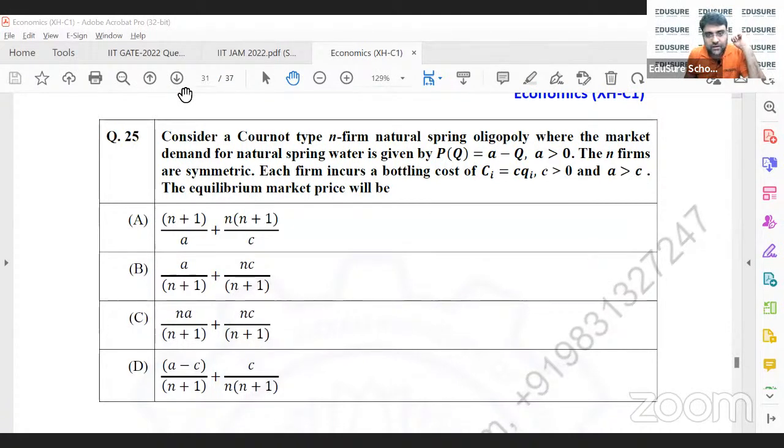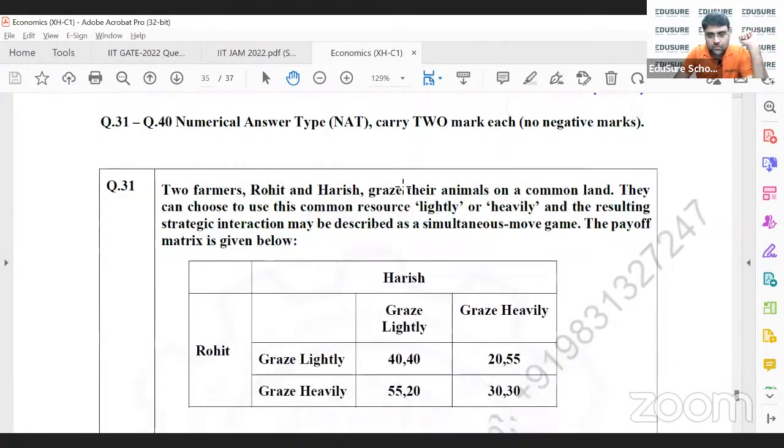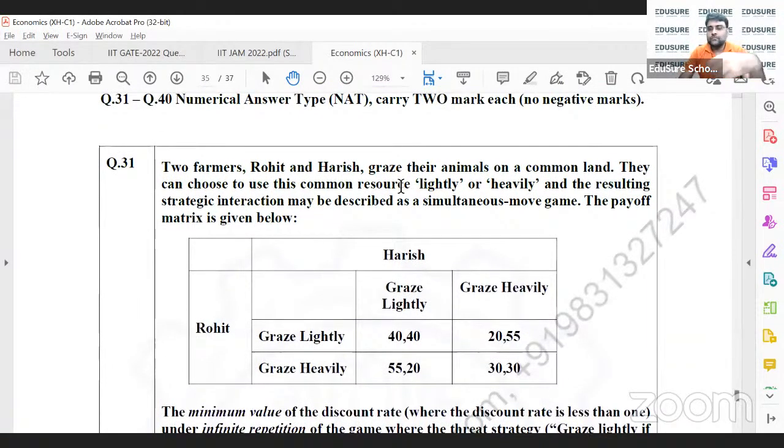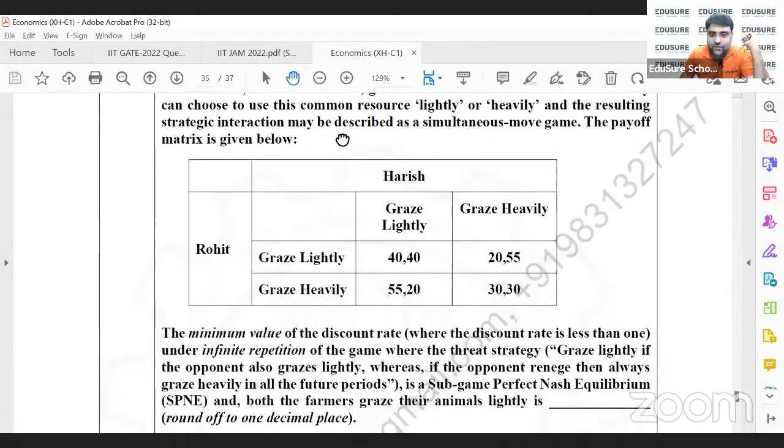2021, 31 and 32. Thirty-one is a problem where, if you notice, this is like a prisoner's dilemma problem, wherein the Nash equilibrium will come out to be 30-30.